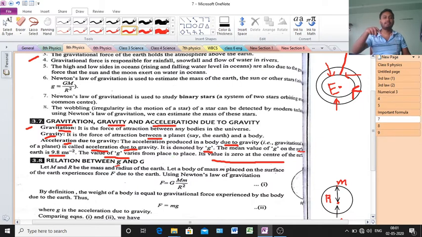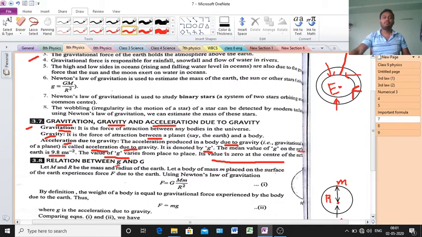Again, capital G is the universal gravitational constant. It has a fixed value of 6.67 something into 10 to the power minus 11 Newton meter square kg to the power minus 2. And small g, acceleration due to gravity, is actually not a fixed value, it is an average value. The value is 9.8 meter per second square.